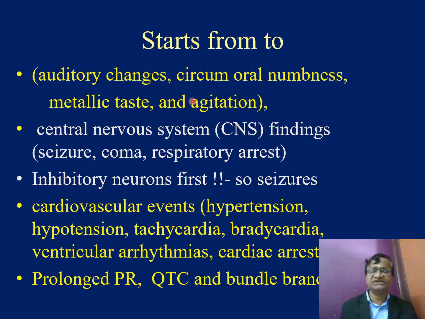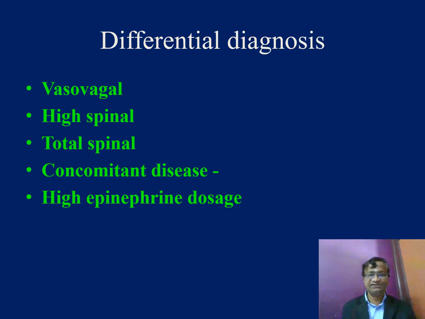So the presentation is numbness of the mouth followed by visual disturbances, central nervous system symptoms, then seizures, then complete CNS inhibition. Hypertension, hypotension, tachycardia. Yes, they can have prolonged PR, prolonged QTc and bundle branch blocks. That is the principle. What I have understood, I have told: myocardial depression and rhythm disturbances.